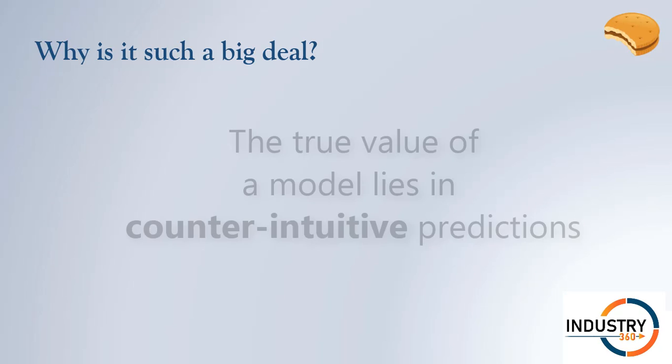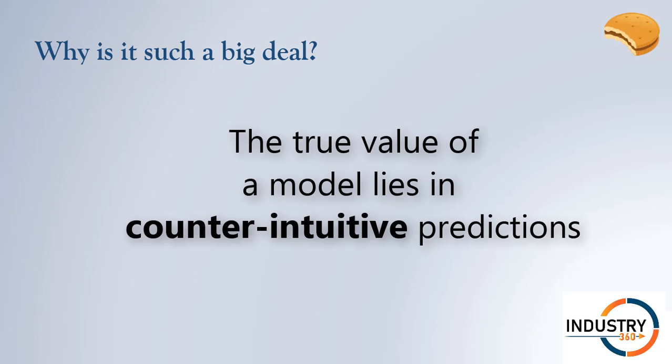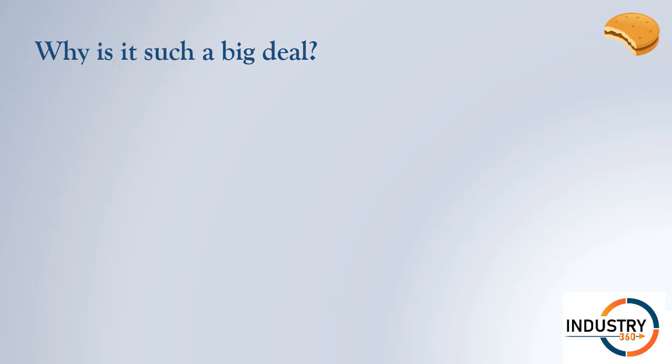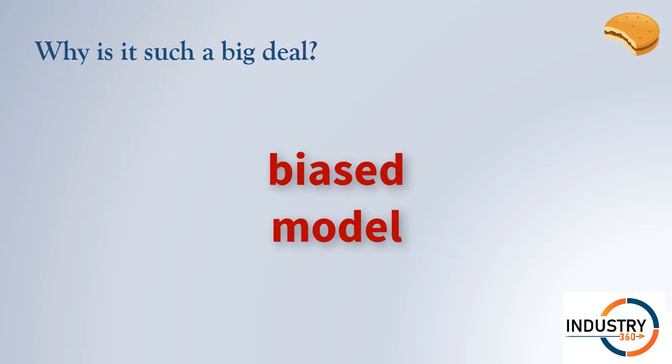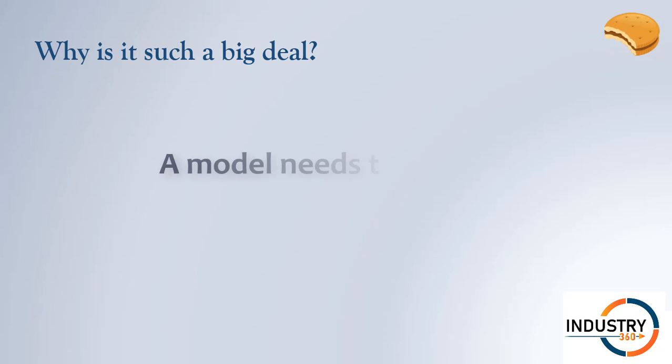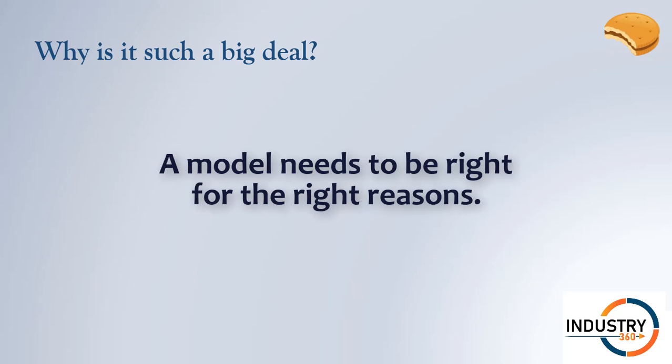Now, the true value of a model often lies in counterintuitive predictions. If we can't justify these, then the stakeholders are not going to accept our model. We cannot say we recommend this really bad sounding idea just because the model says so. Now, there's one more reason that models need to be interpretable, and that reason is training bias. Despite taking care, biases inherent in the training data find their way into the model. Now, this needs to be tackled. A model needs to be right, and it needs to be right for the right reasons too.